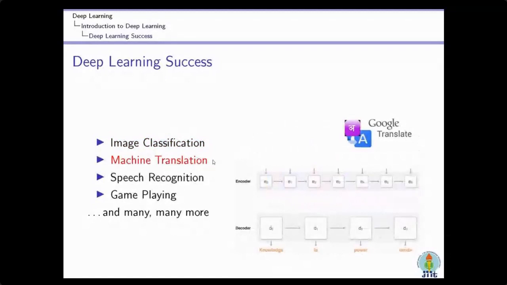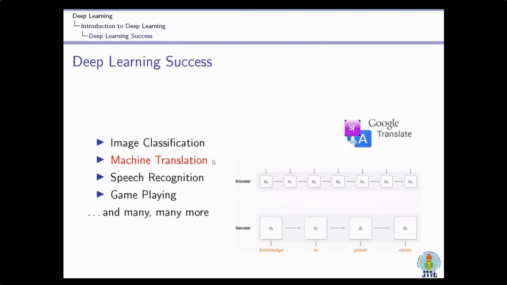Initially, 10 to 12 years ago, it was very difficult to translate from English to Hindi or Hindi to English. But nowadays, we can easily and effectively translate from one language to another language. That is the beauty of this deep learning technology.